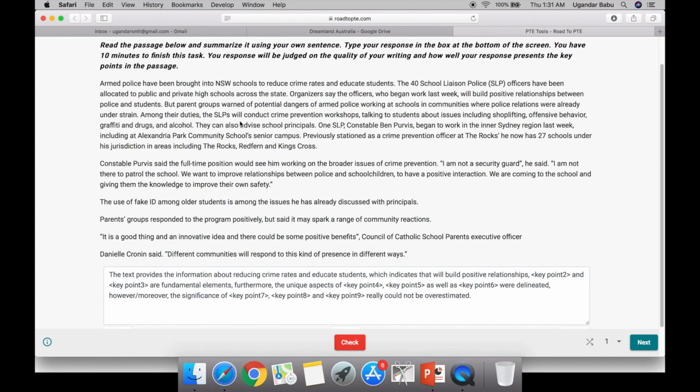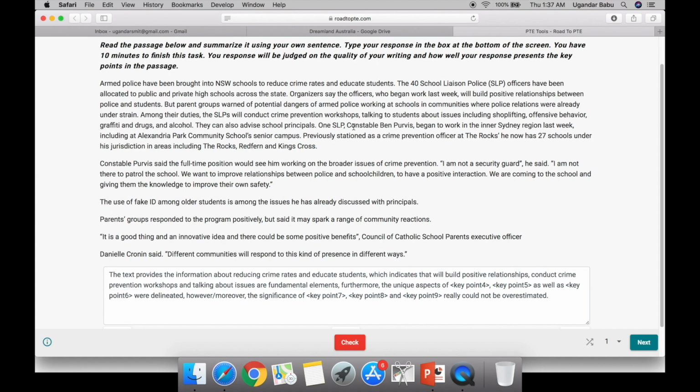Among their duties, the SPLs will conduct crime prevention workshops, talking to students about issues including shoplifting, offensive behaviour, graffiti and drugs and alcohol. So they are conducting these things to educate students. So we can include these things. Talking to students about issues. Talking about issues will do. What type of issues are not required. They can also advise school principals. It's about educating students. So this is irrelevant detail.